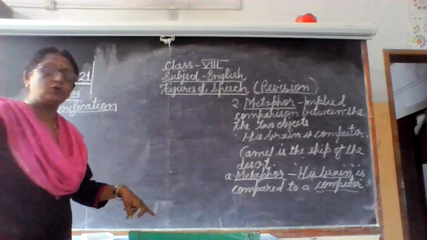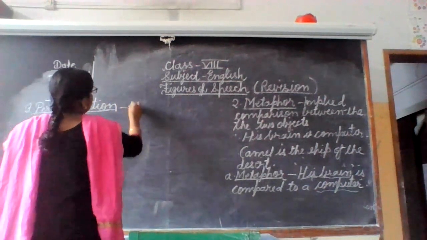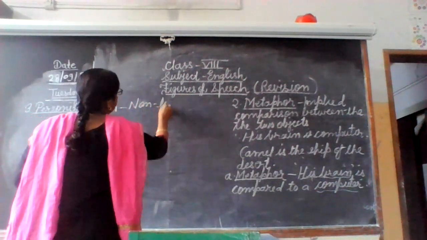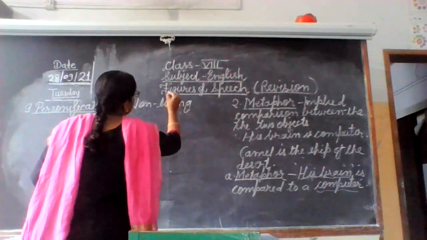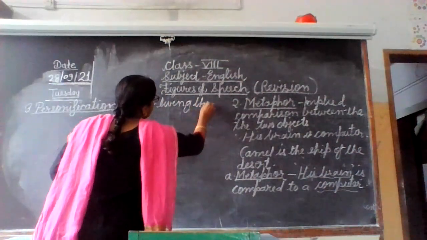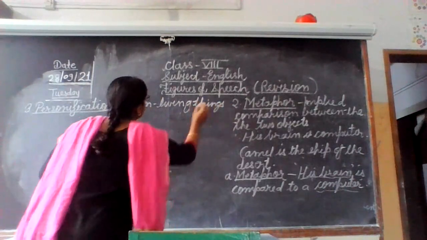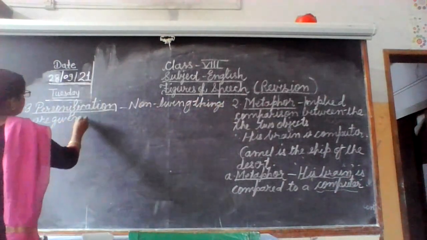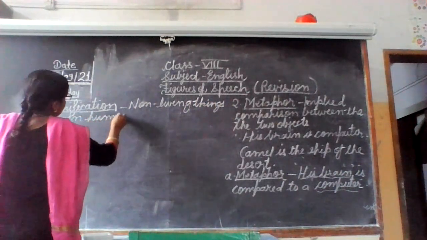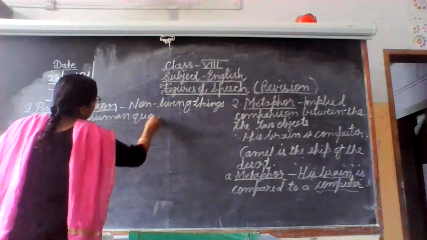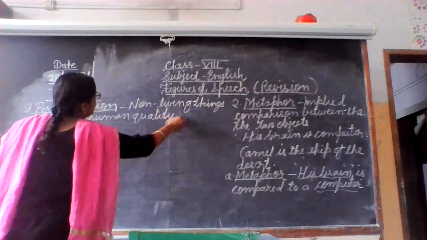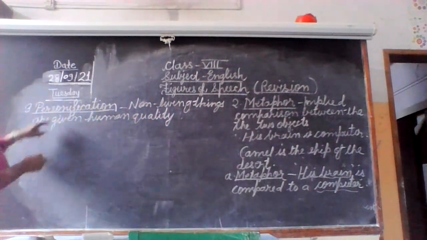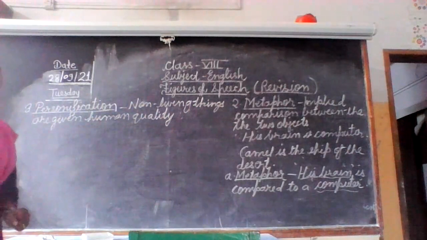Non-living things are given human quality, or non-living things are personified.